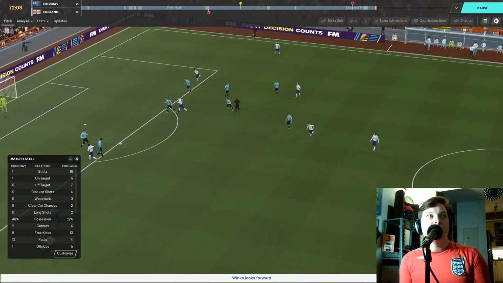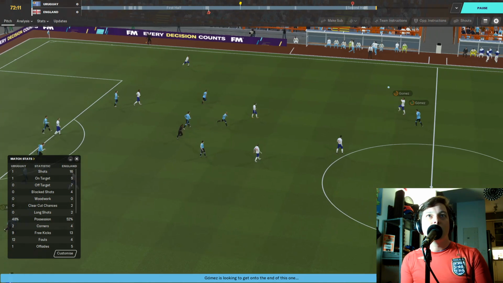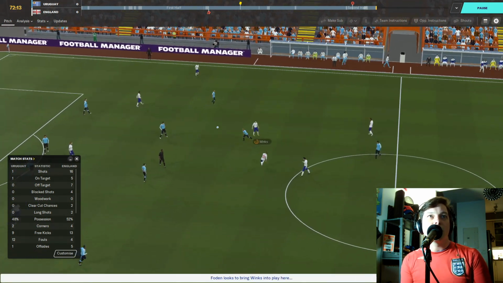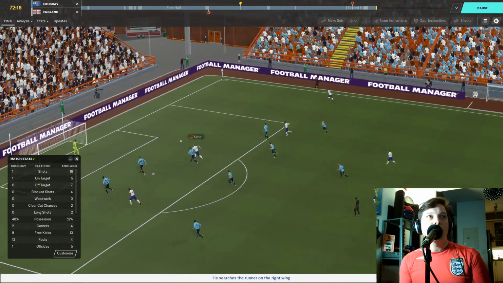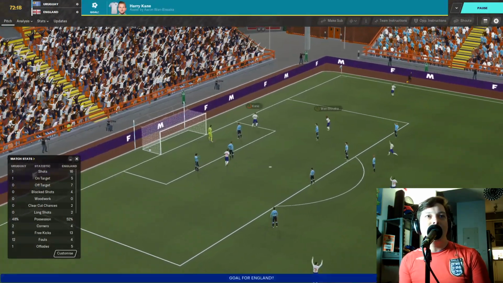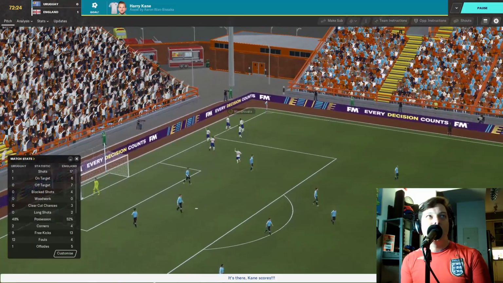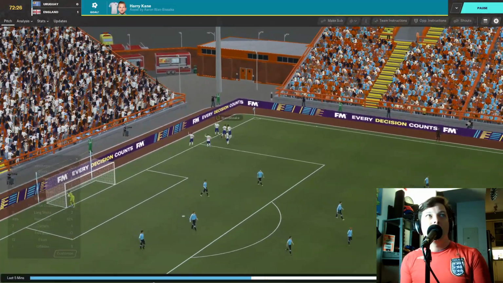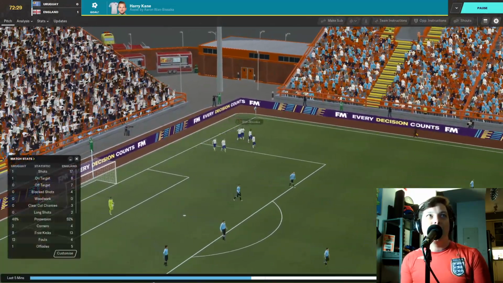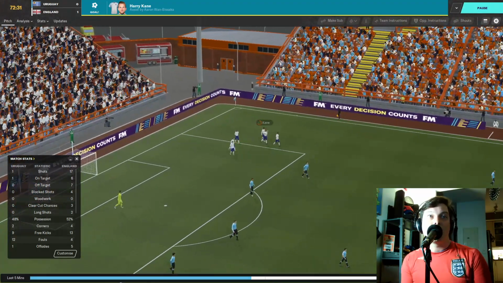Harry Winks in the midfield. Tries a through ball, but doesn't work. Joe Gomez intercepts a clearance. Oh, Wan-Bissaka puts it through for Harry Kane, who finishes. And it's 1-0 on 72 minutes. Harry Kane gives England the lead with an assist from Aaron Wan-Bissaka.